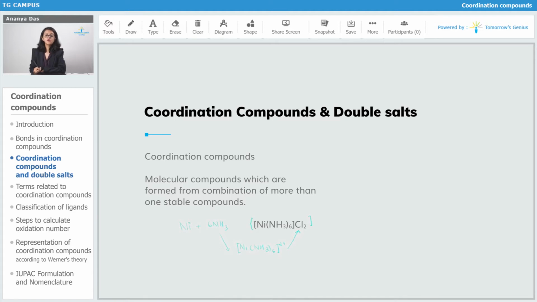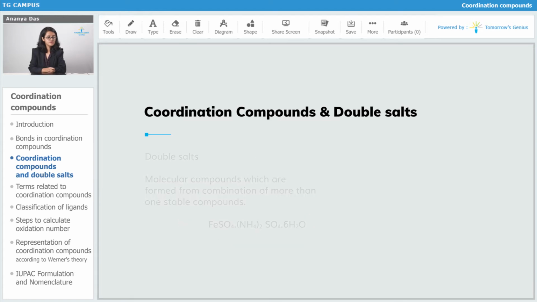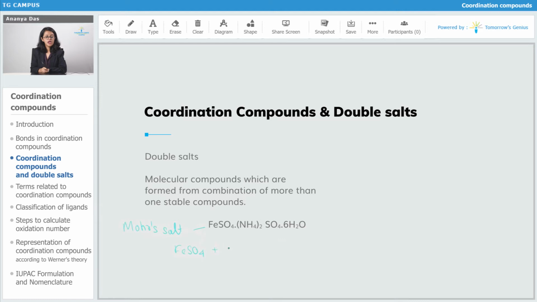Now let's see what are double salts. Double salts are also molecular compounds and they are also formed by the combination of more than one stable compounds. This is your double salt. This is a very common double salt. It's known as Mohr's salt. Mohr's salt is formed by the combination of FeSO4 and (NH4)2SO4.